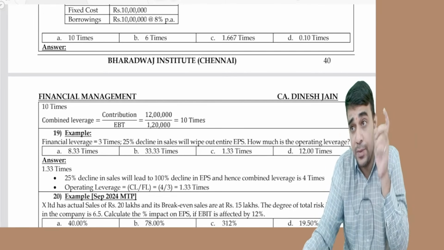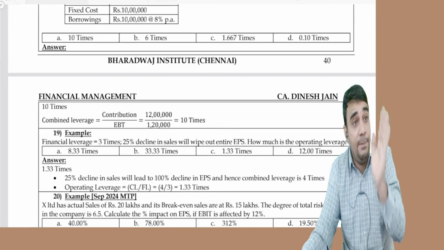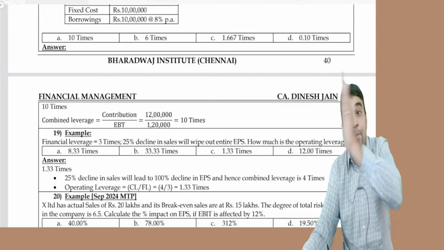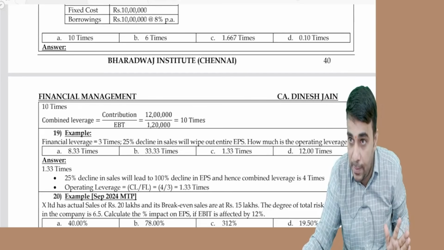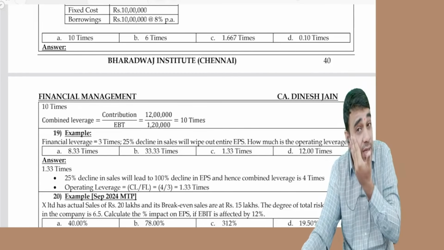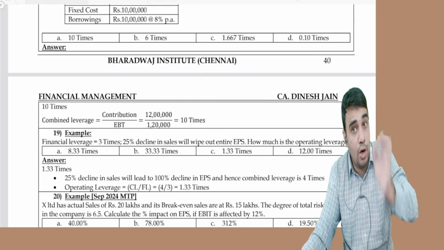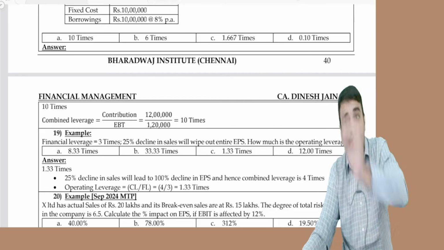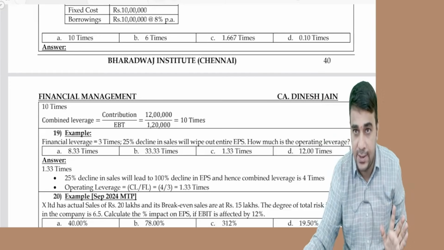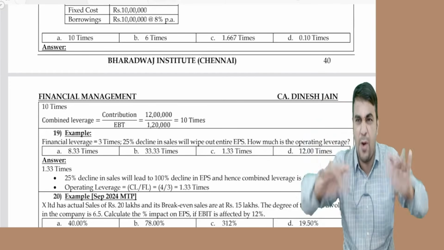Financial leverage formula: EBIT divided by EBIT minus interest minus PD divided by 1 minus tax rate. What's the formula for combined leverage? Contribution divided by contribution minus fixed cost minus interest minus PD divided by 1 minus tax rate. When I write the formula, I'll write directly, okay? But this is the formula.